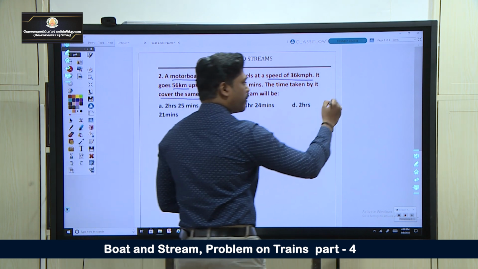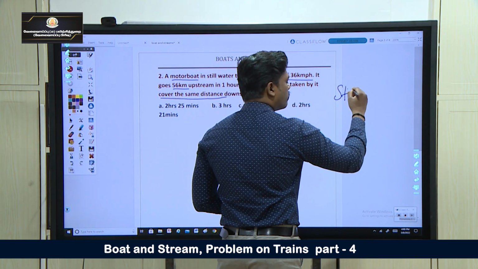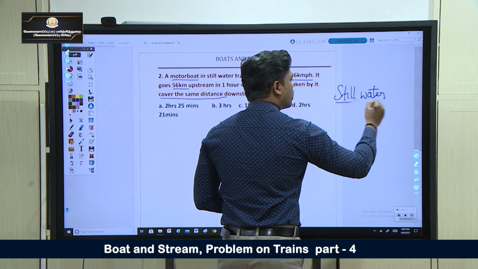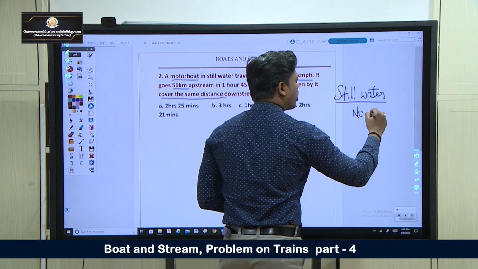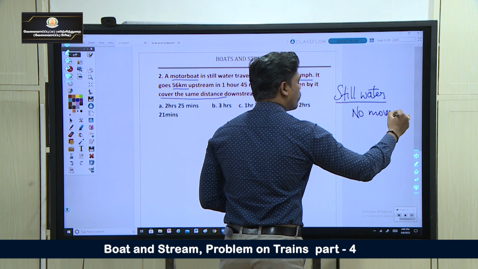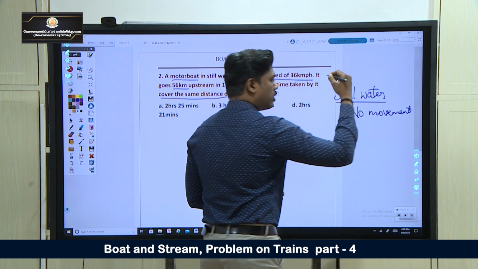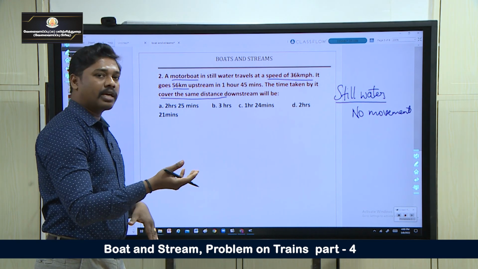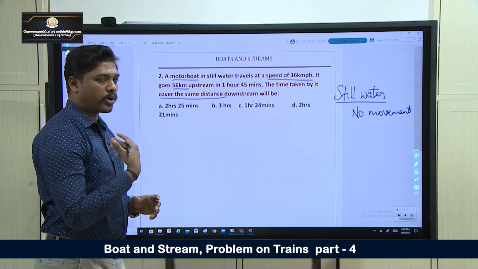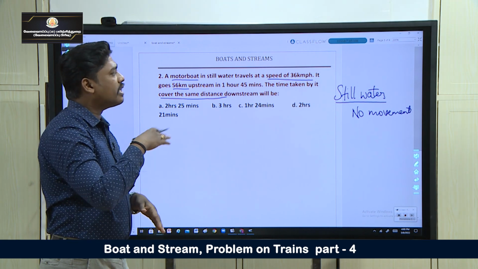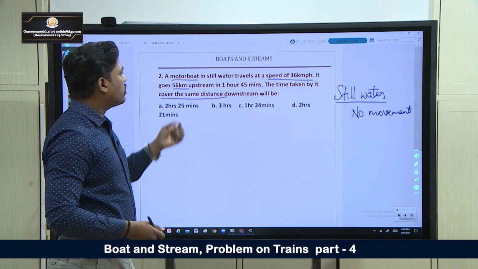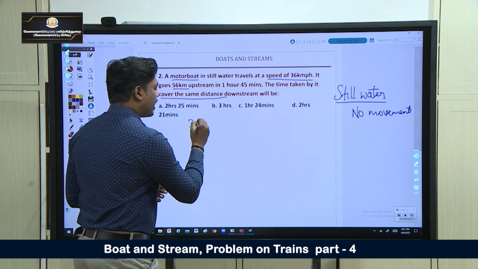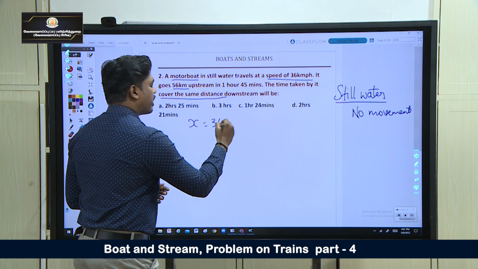First we have to know what still water is. Still water means there is no movement, there is no flow, there is no movement for water. The water is still, for example a lake or a pond. So in that still water, boat speed is 36, which means x is 36 kilometer per hour.